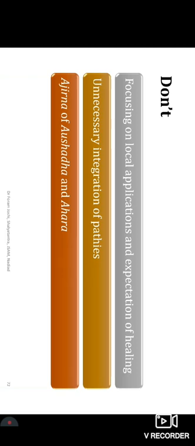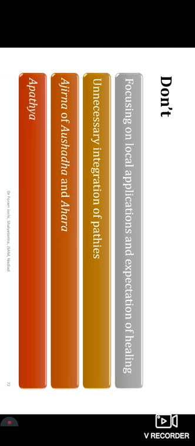That is very, very important. A list of 14 medicines, 22 medicines given to IPD patients for 1 month, 2 months, and there is no result. The case goes to a worsening condition, and that happens because of Ajirna of Aushadha. Our bodies are used to Ajirna of Ahara and not to Ajirna of Aushadha, because that has a very bad impact. And importantly, Apathya. One must always keep in mind what Apathya is for which particular case.